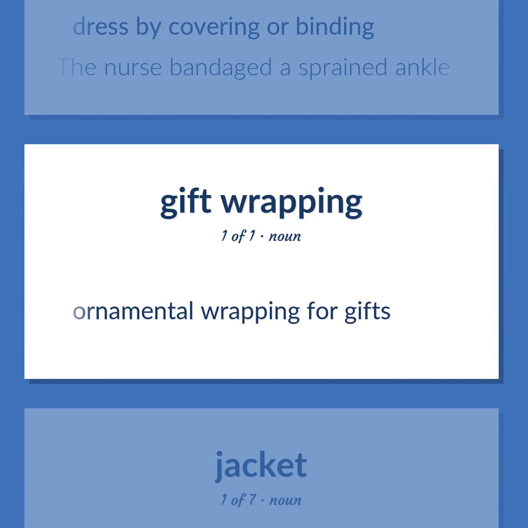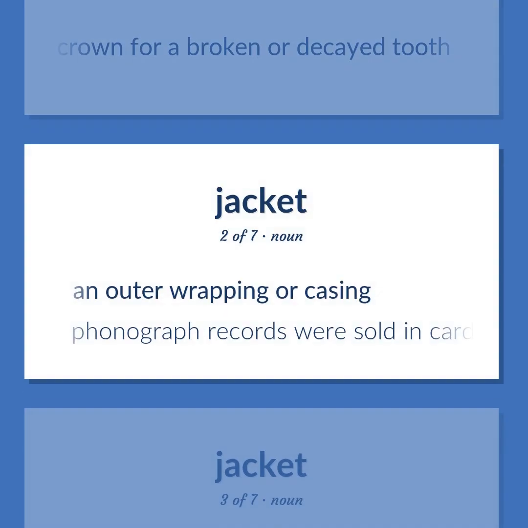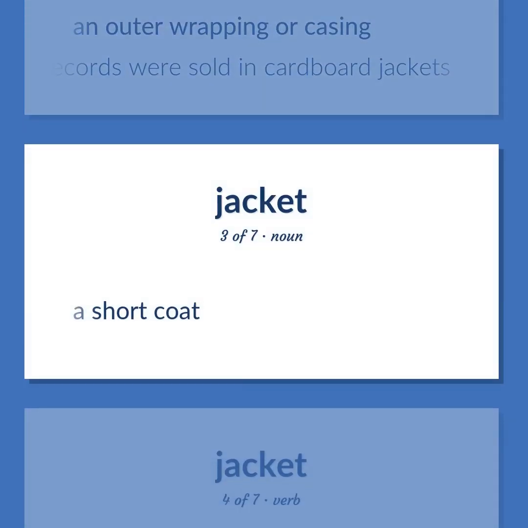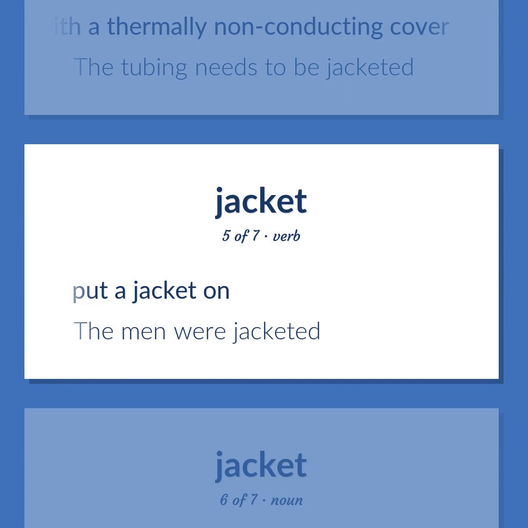Ornamental wrapping for gifts. Dentistry. Dental appliance consisting of an artificial crown for a broken or decayed tooth. An outer wrapping or casing. Phonograph records were sold in cardboard jackets. A short coat. Provide with a thermally non-conducting cover. The tubing needs to be jacketed. Put a jacket on. The men were jacketed.